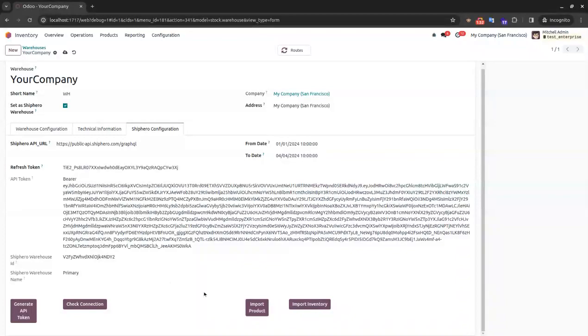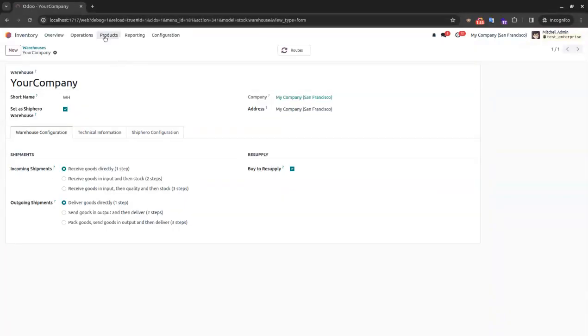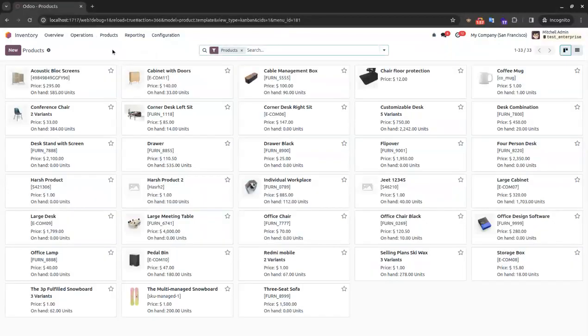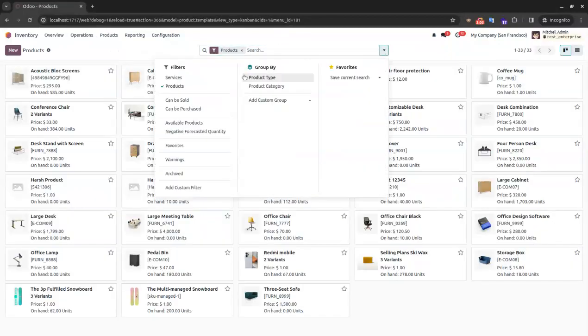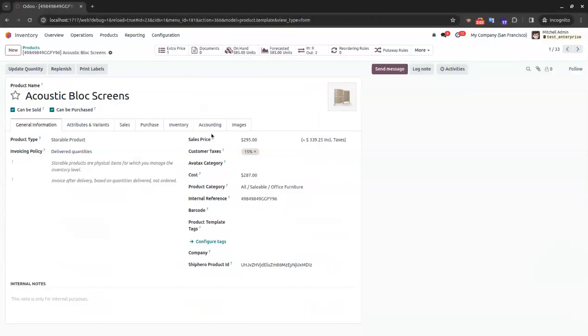After that, we have given two import features, that is import product and import inventory. The prerequisite of import product and import inventory is that you have to set the same SKU which is available in ShipHero. For example, if I go to product, you have to set the same internal reference which is available in ShipHero.